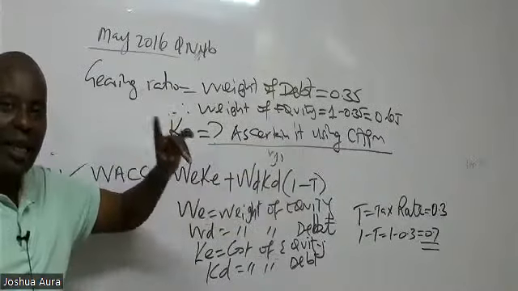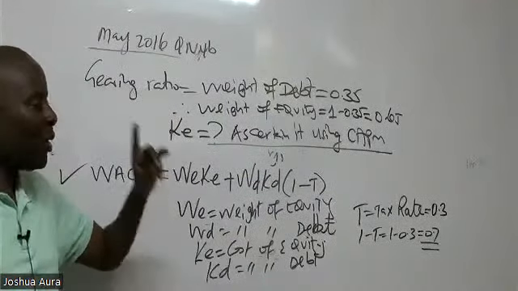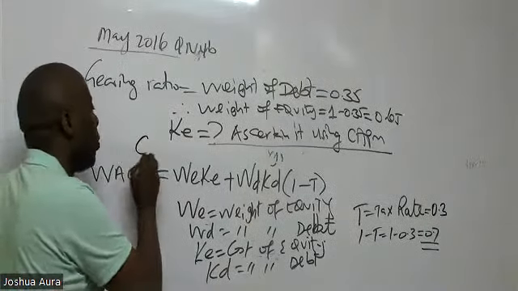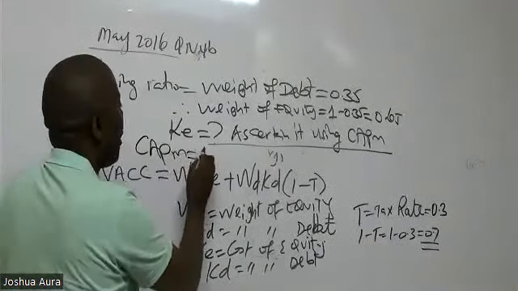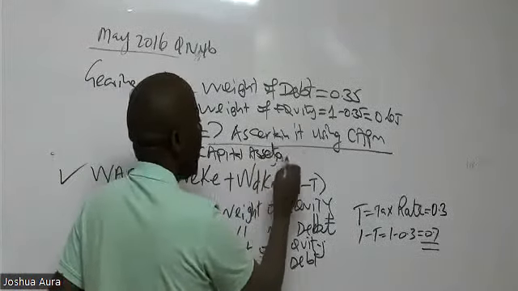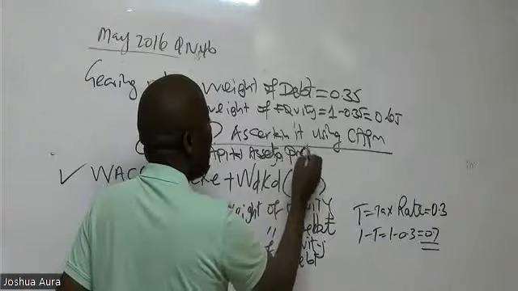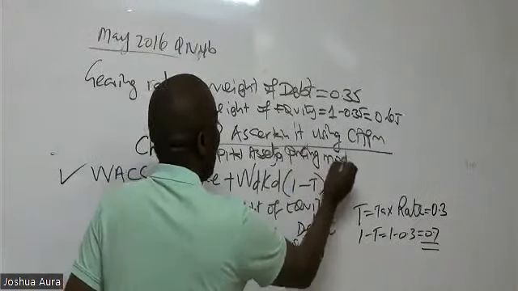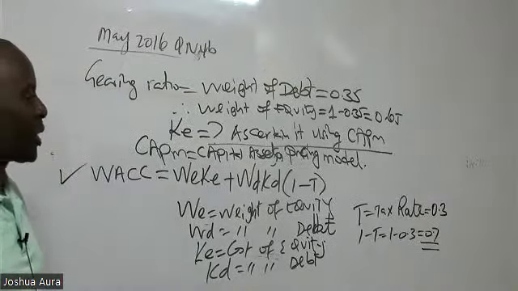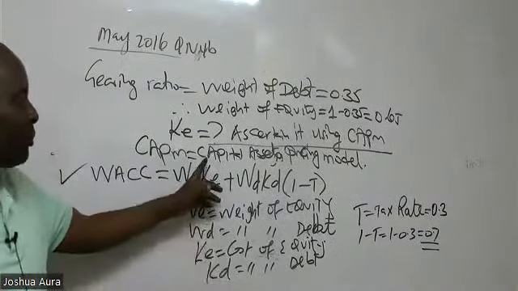What does CAPM stand for in full? CAPM stands for capital assets pricing model, a very important model.